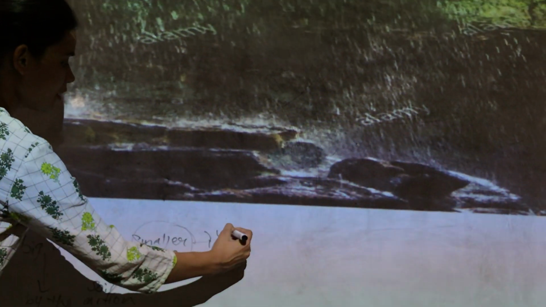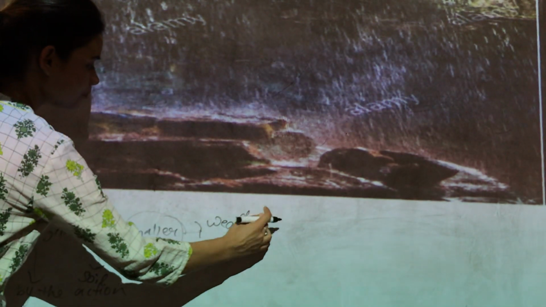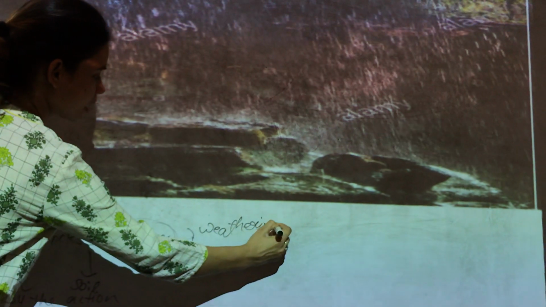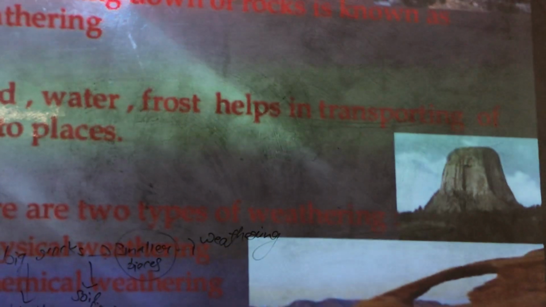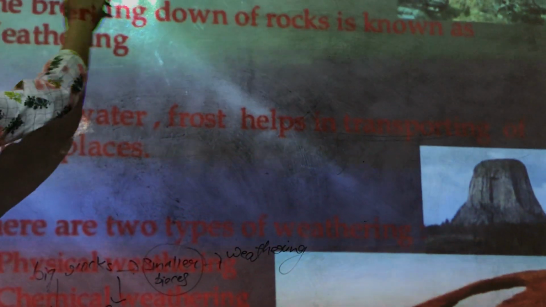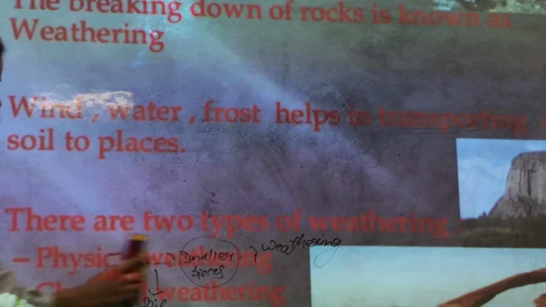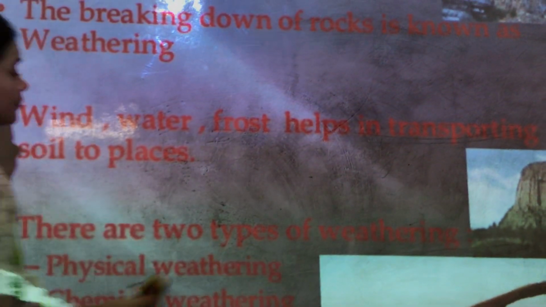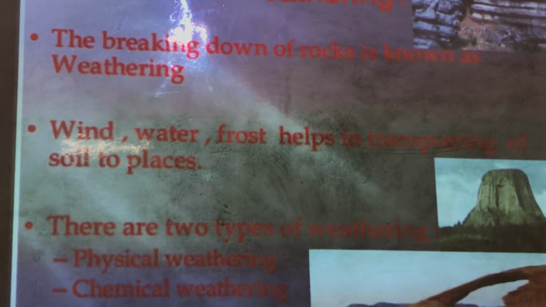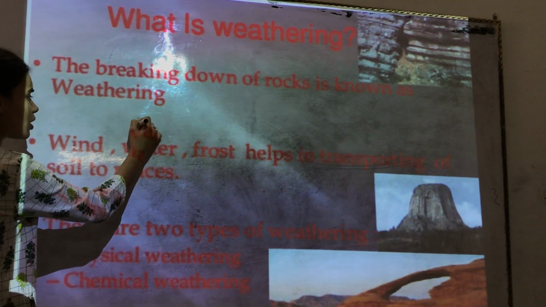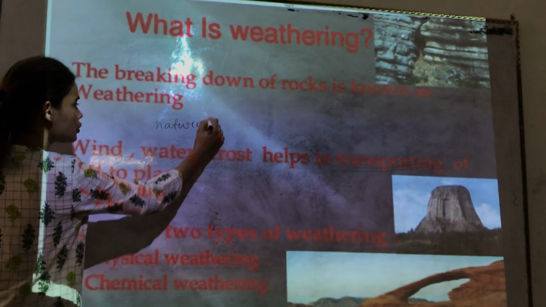Now this process of breakdown of big rocks into smaller pieces is known as weathering. What is that called? That is called weathering, as you will see in the next slide. So what is weathering? Weathering is the most important process which is responsible for the formation of this important natural resource.